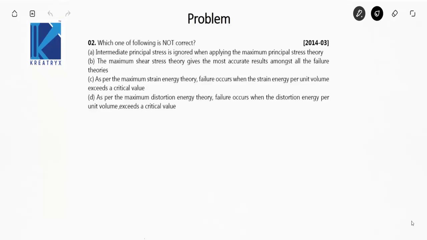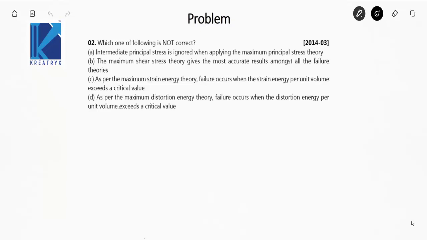Hi, let's solve some previous year GATE problems from the chapter Theories of Failures. The first question is, which one of the following is not correct? The first statement is intermediate principal stress is ignored when applying the maximum principal stress theory. Yes, it is correct. In the maximum principal stress theory, we equate the maximum principal stress to the yield point stress, and we ignore the intermediate principal stress.